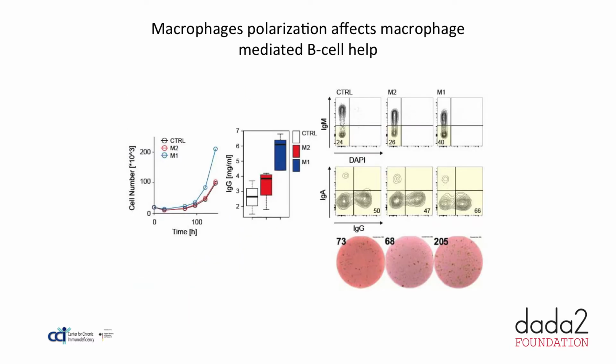So this is what we observed in the peripheral blood, but we are also working in the bone marrow and in the periphery, because we observed that macrophage polarization strongly affects the ability of macrophages to mediate B cell help. Here we performed macrophage polarization and co-cultured B cells with M1 or M2 macrophages, and the two kinds of macrophages differ in mediating B cell help activity.